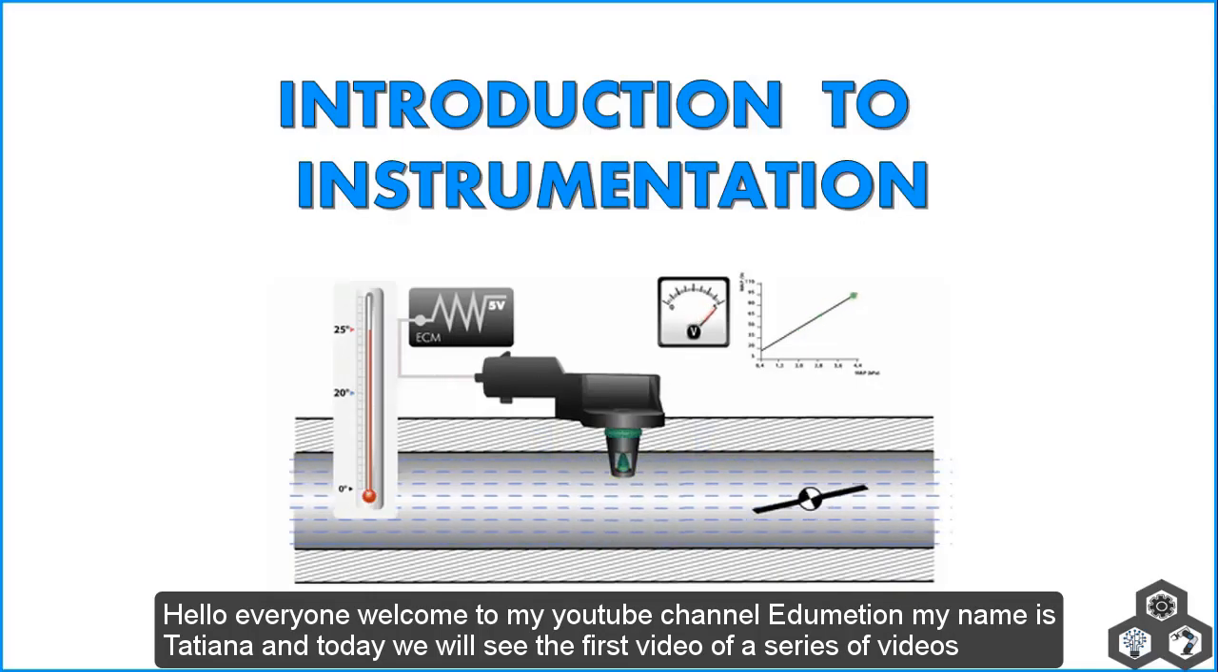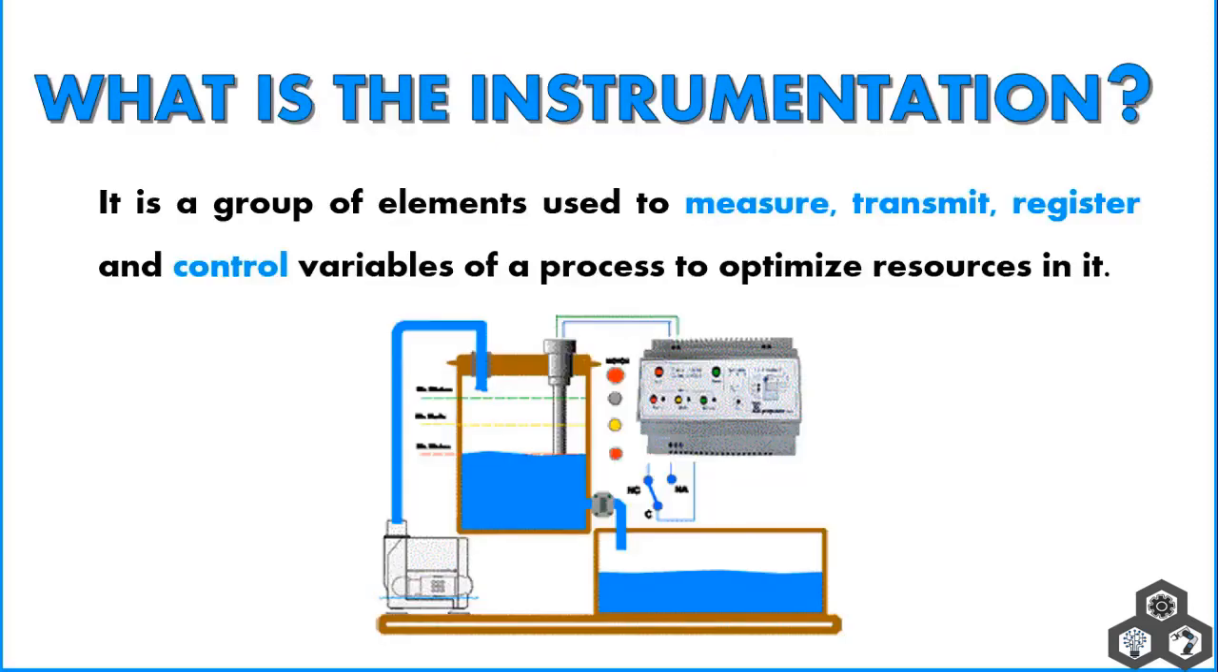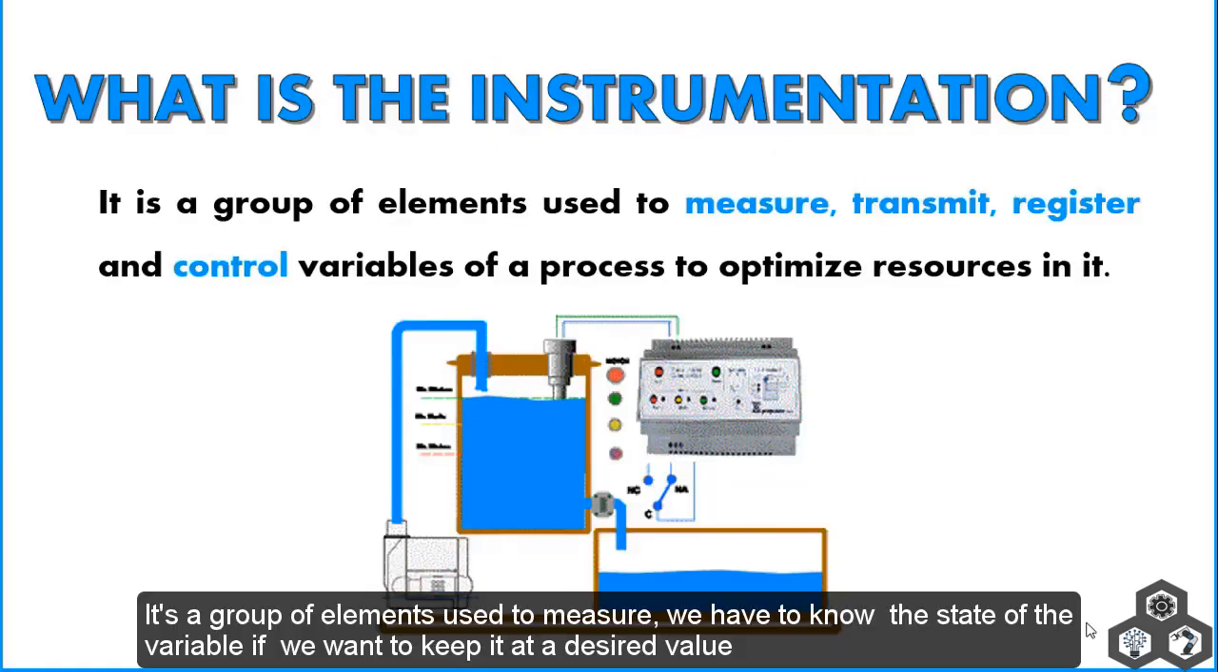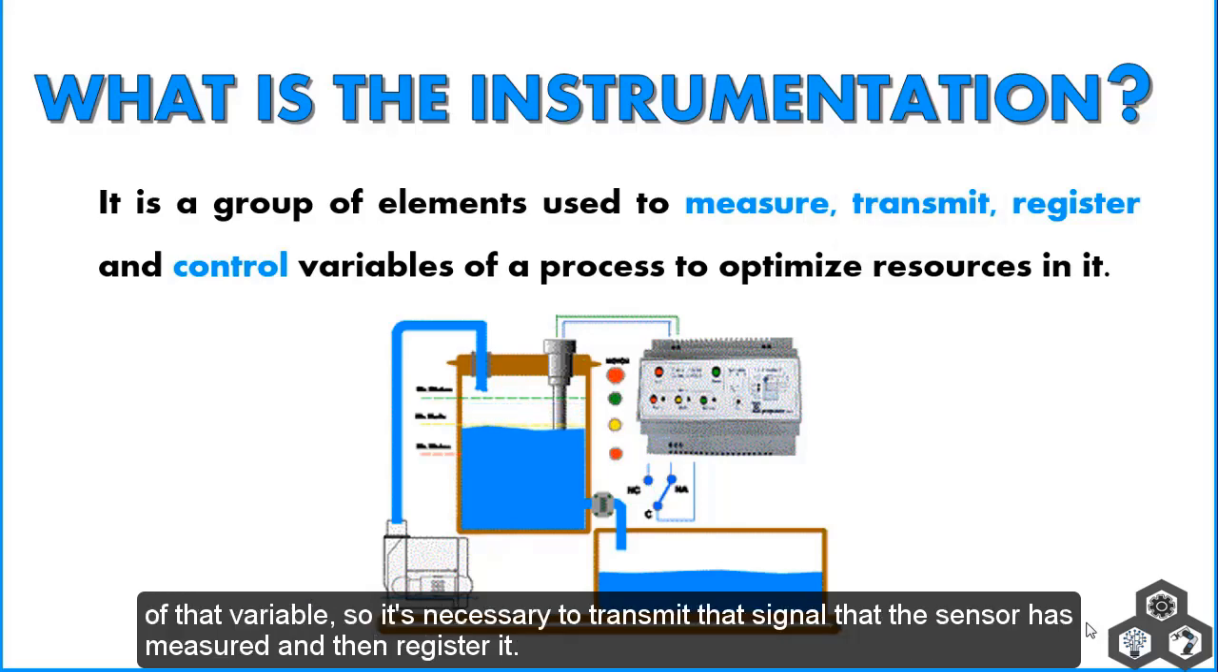My name is Tatiana and today we will see the first video of a series of videos about basic concepts of the industrial instrumentation. So let's start. What is the instrumentation? It is a group of elements used to measure. We have to know the state of the variable if we want to keep it at a desired value. Trust me, not only is it enough for us to measure, but we also have to integrate a whole control system that is capable of varying the value of the variable.